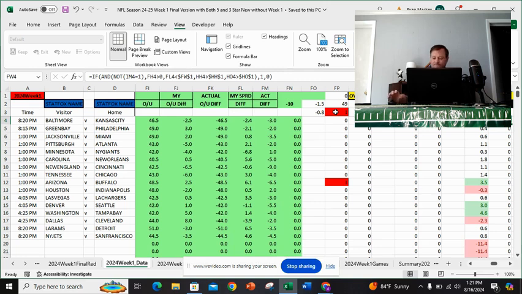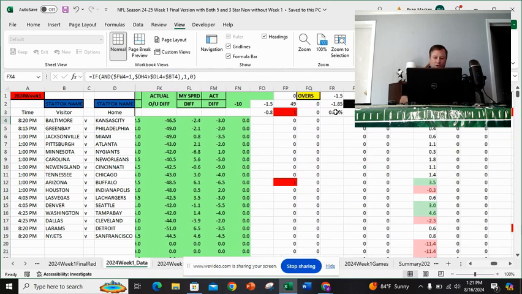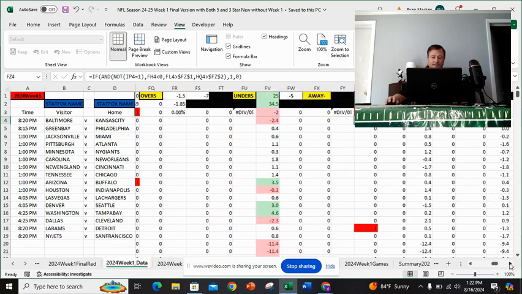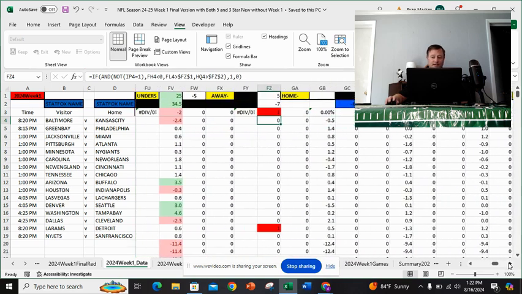So here we go. On the overbets, it only came up with one, it looks like. An overbet of Arizona-Buffalo. That's an overbet. Unders, it didn't come up with any unders this week. Sometimes that happens. Away minus, didn't come up with those. Home minus, away plus, and home plus.